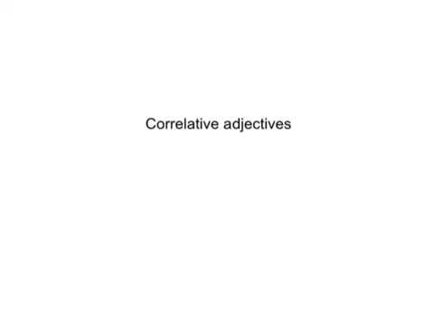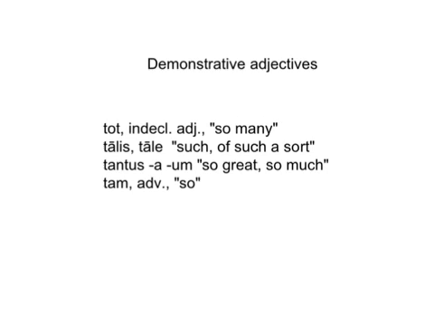So this is an introduction / review to correlative adjectives in chapter 13. The correlative adjectives are two adjectives used in the same clause, and they have a specific distinct relationship. So the first set of adjectives you have here, the demonstrative adjectives, come from this chapter or earlier. And at some point you should just pause this to write them down.